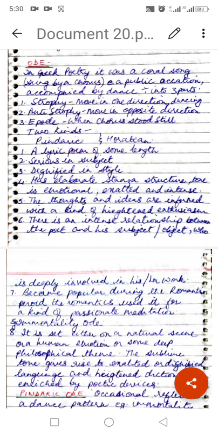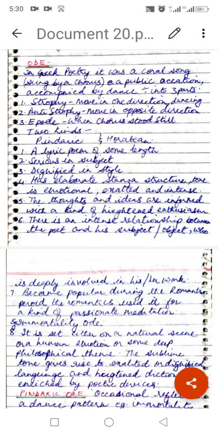The thoughts and ideas are informed with a kind of heightened enthusiasm. There is an intense relationship between the poet and his subject or his object, who is deeply involved in his or her work. Now, the ode became popular during the Romantic period, and the Romantics used it for a kind of passionate meditation. For example, the Immortality Ode by Wordsworth.